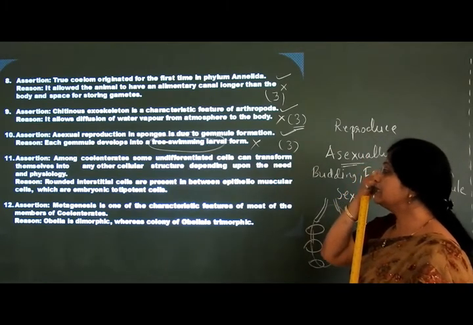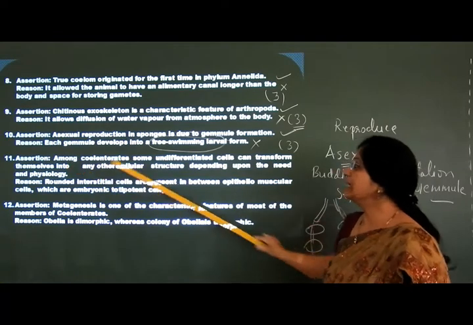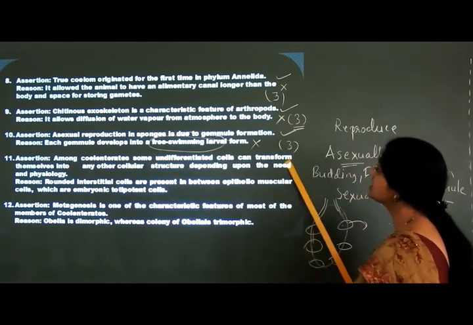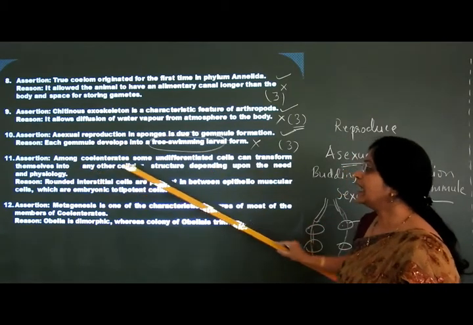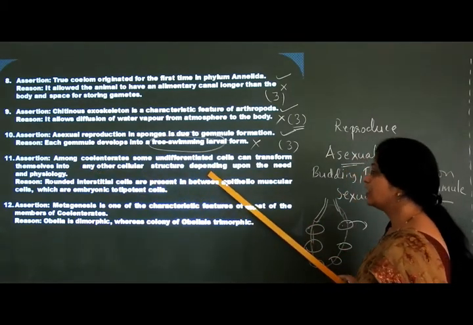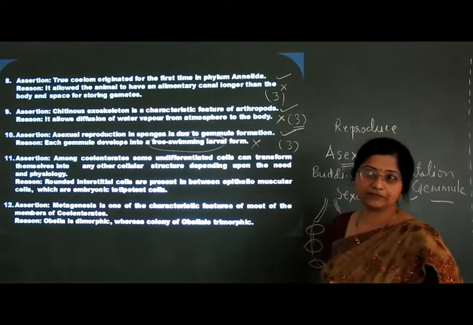Next question I am reading. Among coelenterates, some undifferentiated cells can transform themselves into any other cellular structure depending upon the need and physiology.